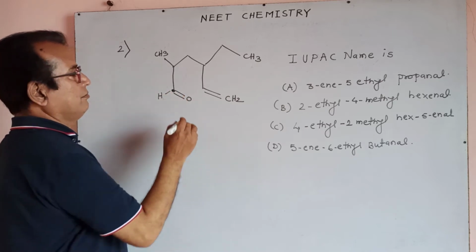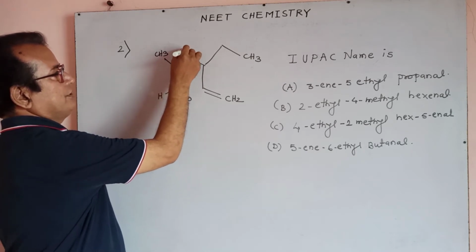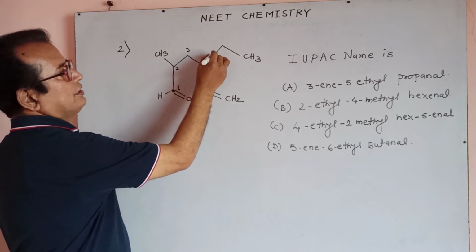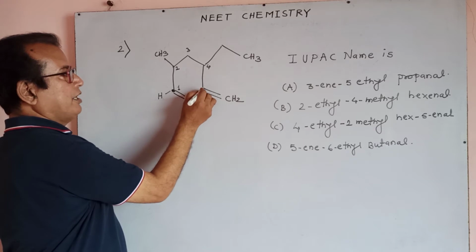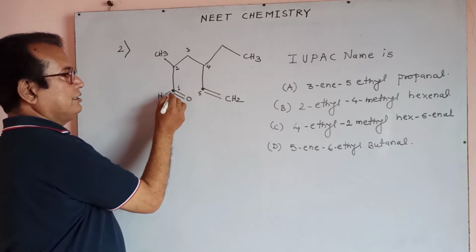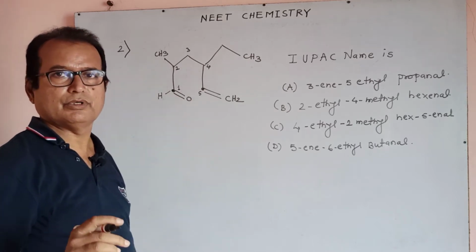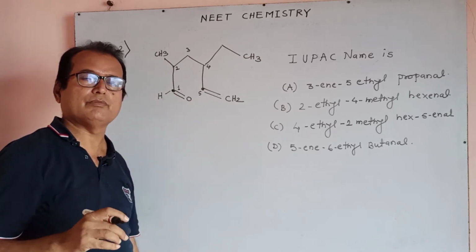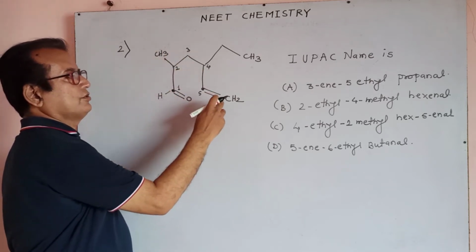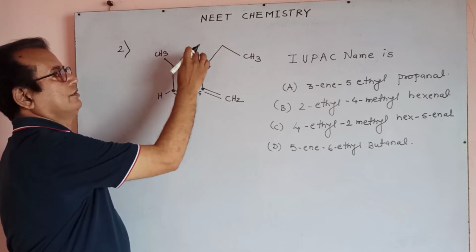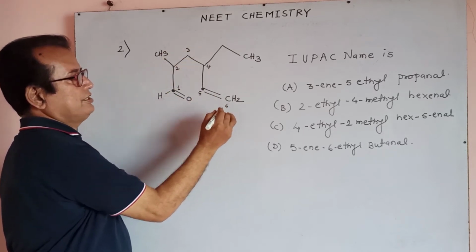The numbering starts from here: 1, 2, first branch, 3, and 4, which is also a branch, 5. The double bonded part and this aldehyde are covered by this chain, meaning the maximum number of functional groups are covered. 1, 2, 3, 4, 5, and the 6th carbon is here.